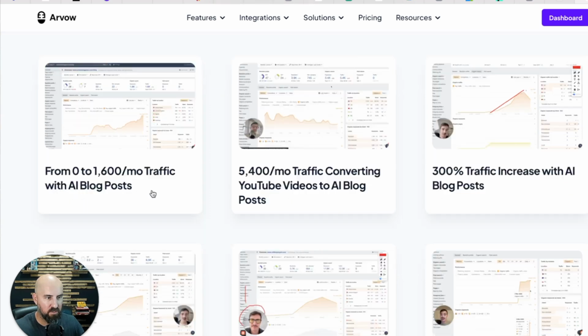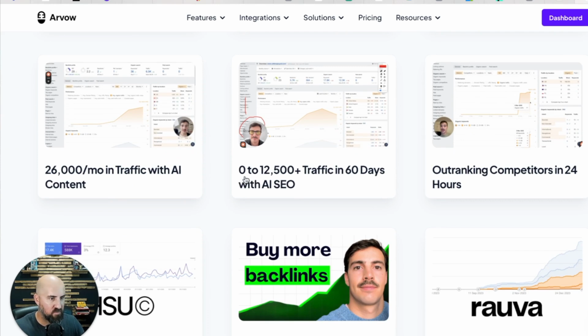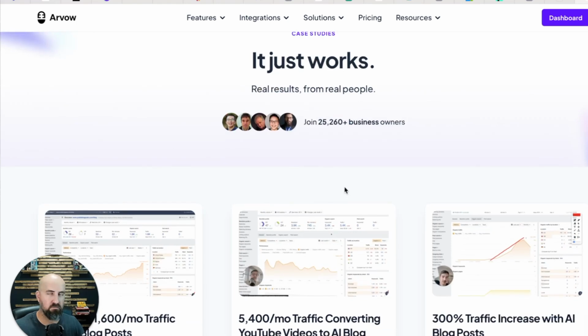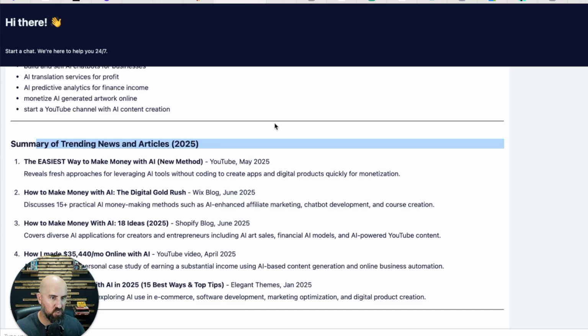So 1,600 a month in traffic, 300% traffic increase, up from 0 to 12,500 traffic in 60 days. So real case studies, real clients using this, and most of them struggle with what to focus on as far as their keywords, long tail keywords, what content to produce. Well, this takes care of all that. This workflow is all you need. So you run this workflow for your niche, your industry.